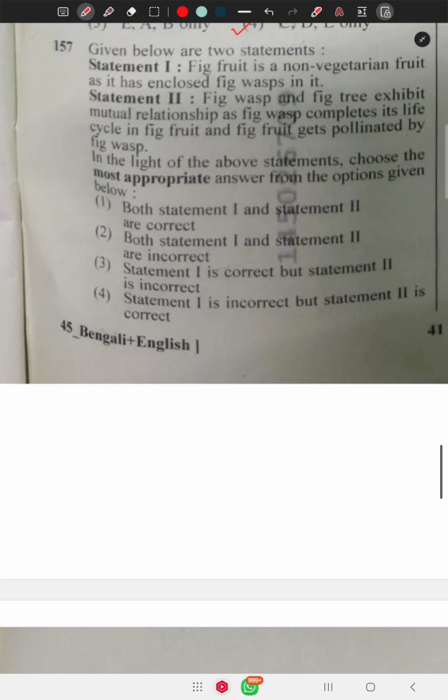Question number 157 says, fig fruit is non-vegetarian. This is a misconception, as the fig has enclosed figs, because fig wasps enter into the fig for their reproduction and help in pollination of the fig plant, not as part of the fig fruit. So it is a misconception. Fig wasp and fig trees exhibit a mutual relationship, as the fig wasp completes its life cycle in the fig fruit and the fig fruit gets pollinated by the fig wasp. This is right. Statement 1 is incorrect, but statement 2 is correct.